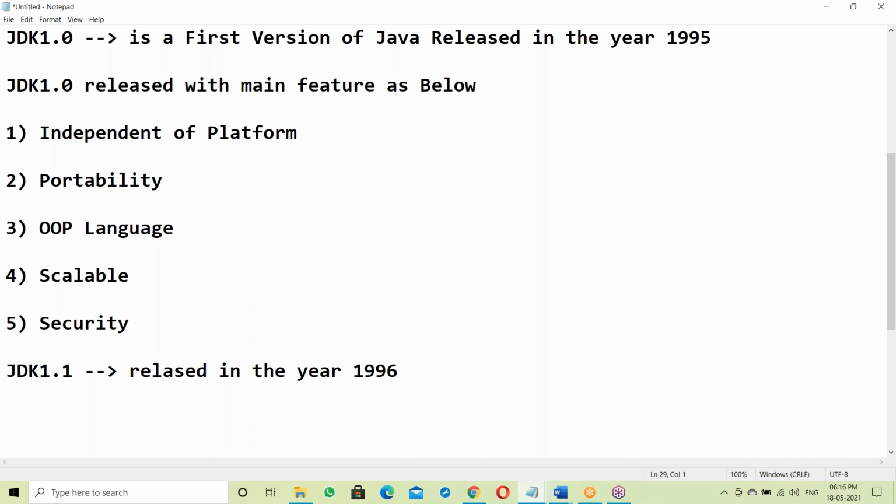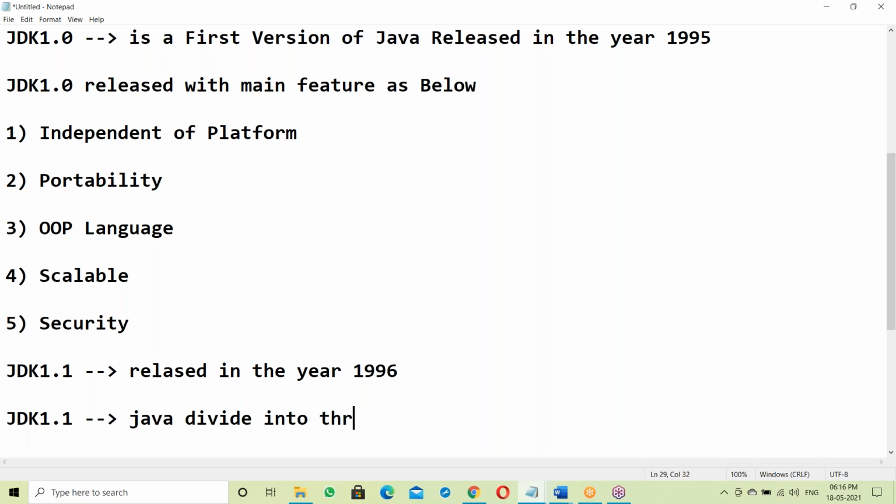JDK 1.1 was released in the year 1996. This is a Java product from Sun Microsystems. James Gosling is the author of Java. That history we'll see next. In JDK 1.1, Java was divided into editions.